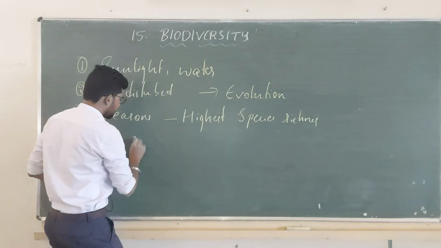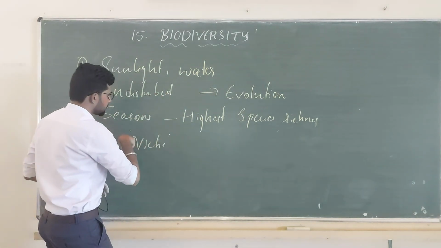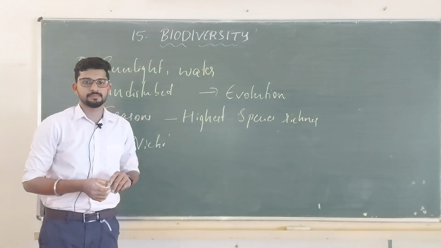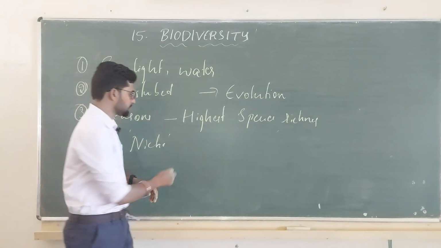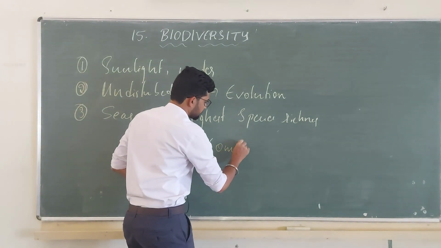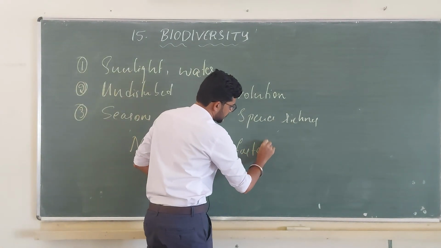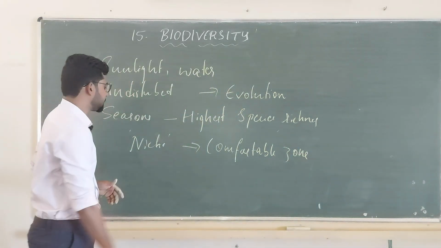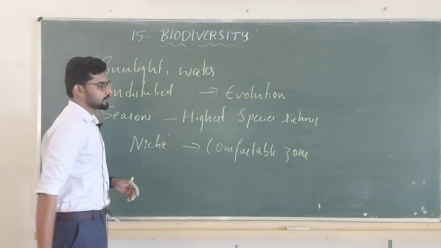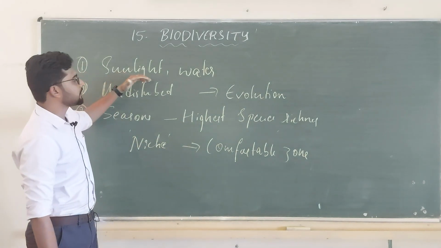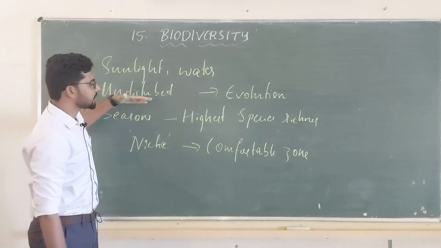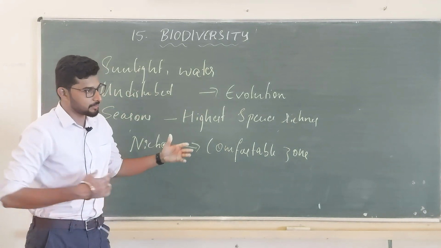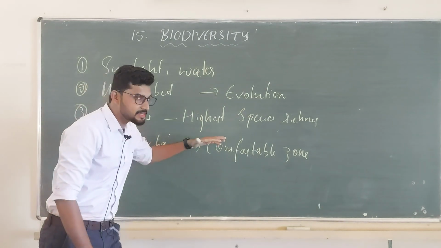Organisms find a niche in this region. Niche means a very comfortable zone to survive. These are the reasons: they have great resources, they remained undisturbed for a long time, and there are no distinct seasons.